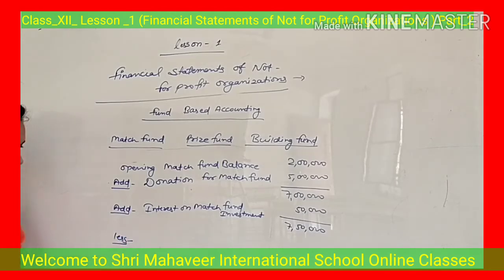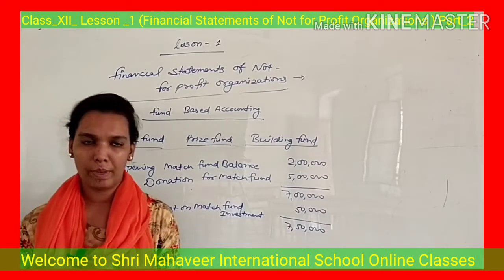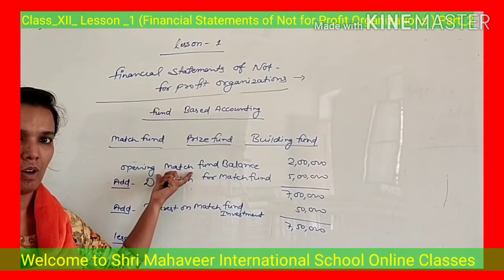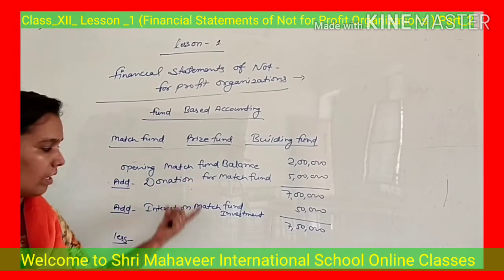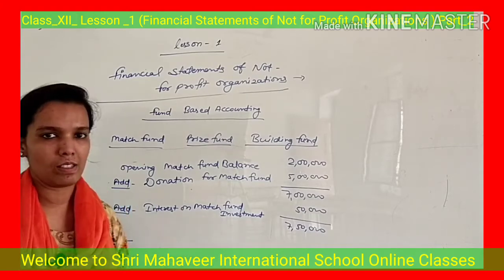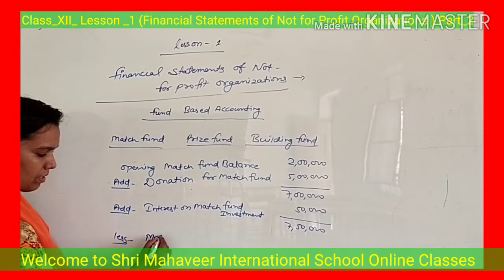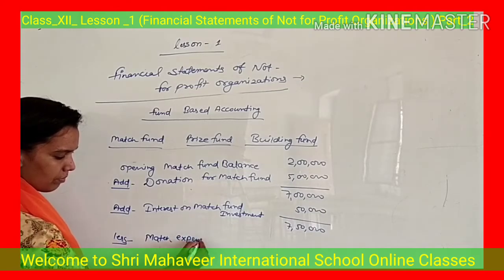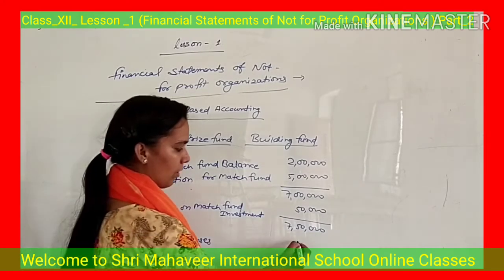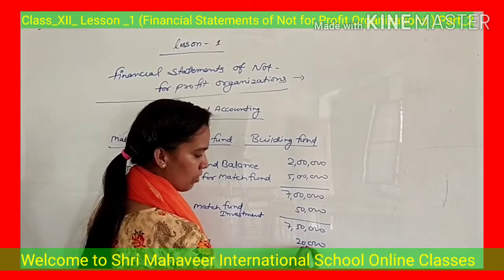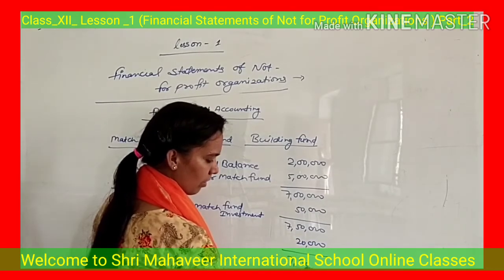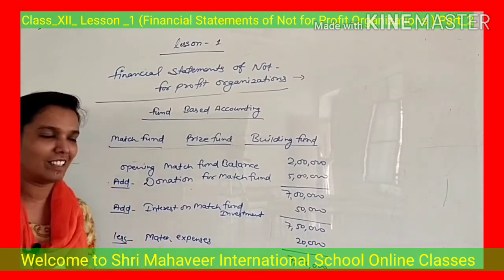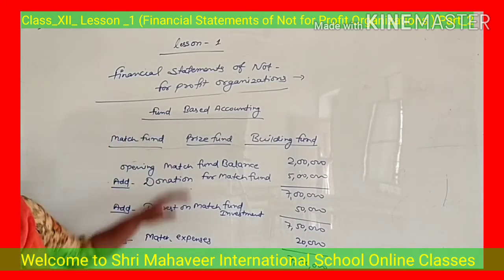What will be the deductions? If you are incurring any expenses on conducting matches, that will be deducted from this balance. Means match expenses, assume 20,000. So the closing balance of your match fund will be 7,30,000. It will be called fund based accounting.